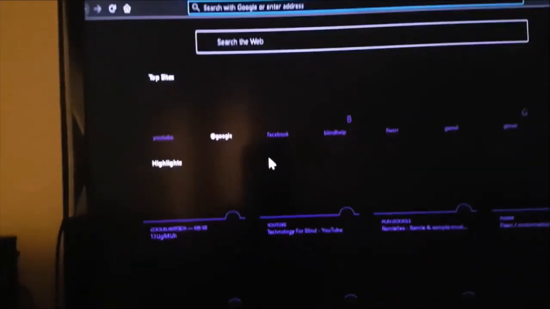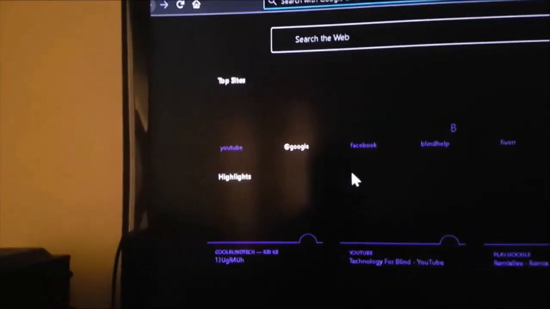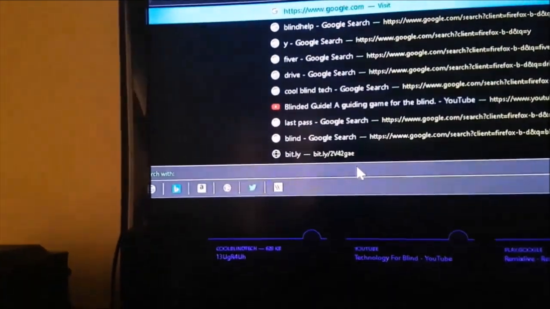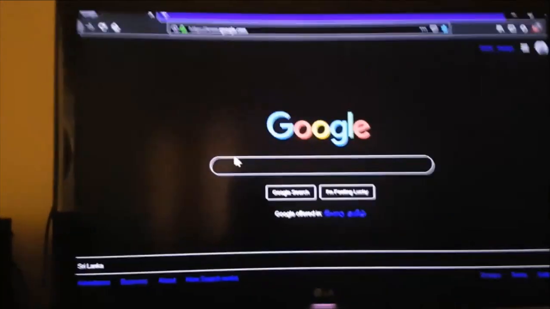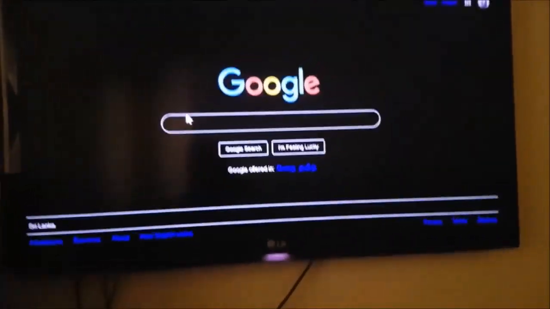Okay, so however the internet access, now I have gained the internet. Let's go to Firefox. Now I can use internet as usual. Okay, so this is the tutorial.